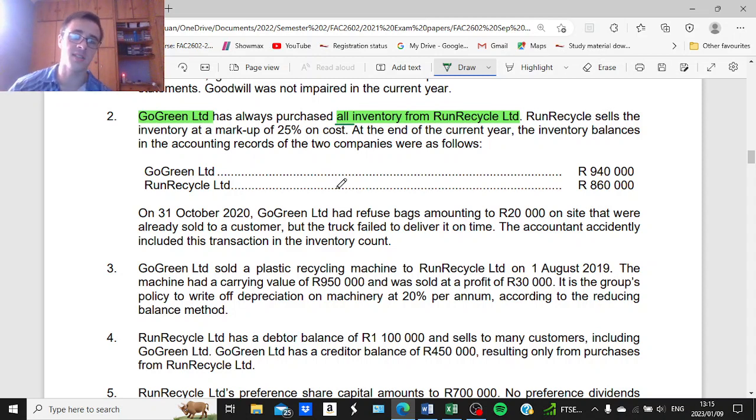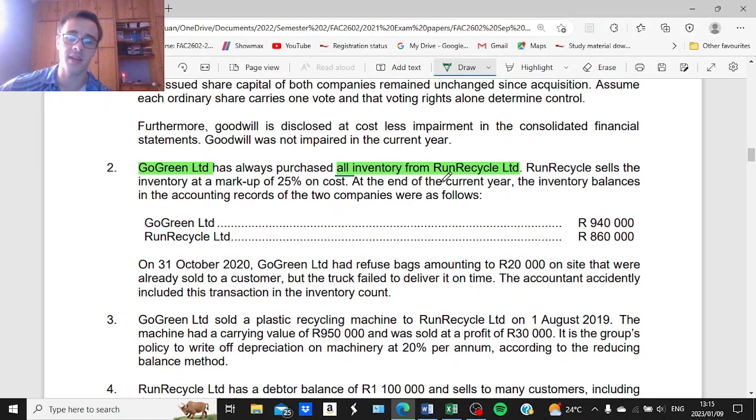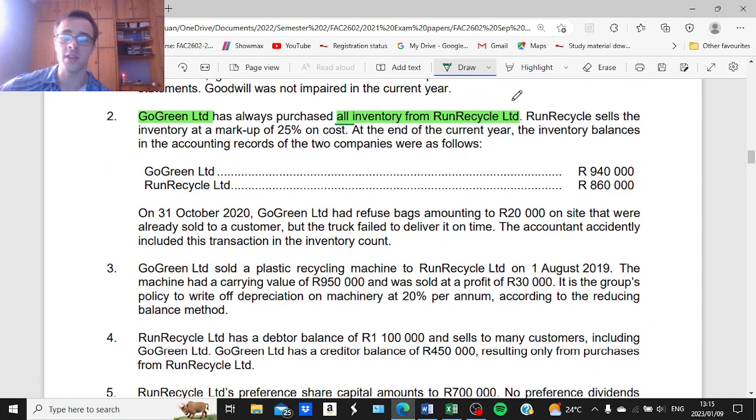In another scenario, it can be that the parent only purchases some of its inventory from the subsidiary. So only a portion of the closing inventory value will include the unrealized profit. All right, but in this case, the entire amount includes unrealized profit, which we need to eliminate when drafting the group's financial statements.